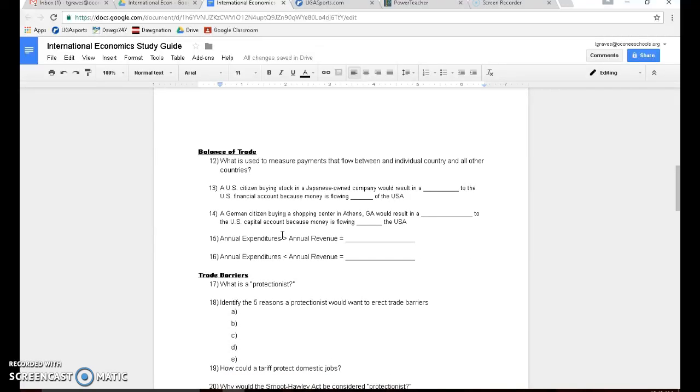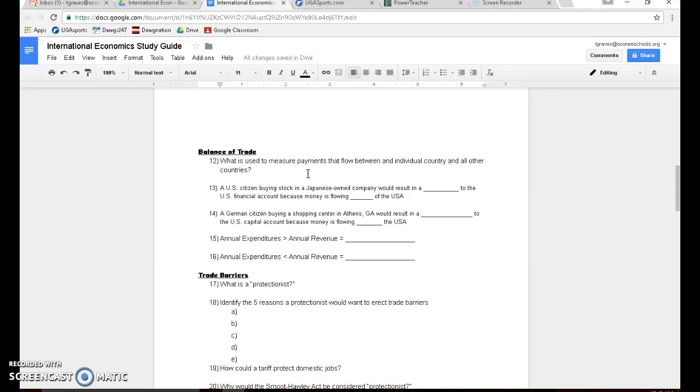What is used to measure payments that flow between individuals and countries and all other countries, or between an individual country and all other countries? That is the balance of payments. The balance of payments measures the payments that are going from one country to the other. Are you buying things from them, or are they buying things from you?